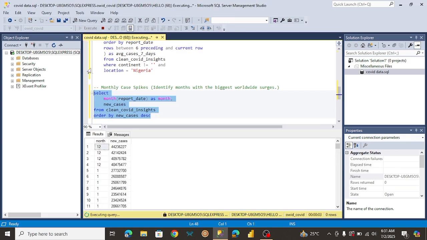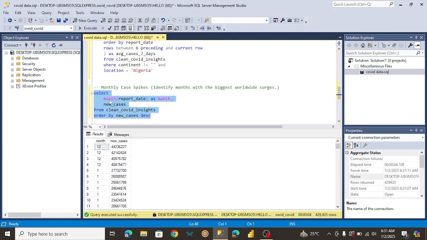Okay, in this case, we can see that December is when we're having the highest new cases. So the reason why a sum is useful is that it's going to sum up all of this, so we're not going to be getting repeating values like this. So I guess we managed to answer this question.